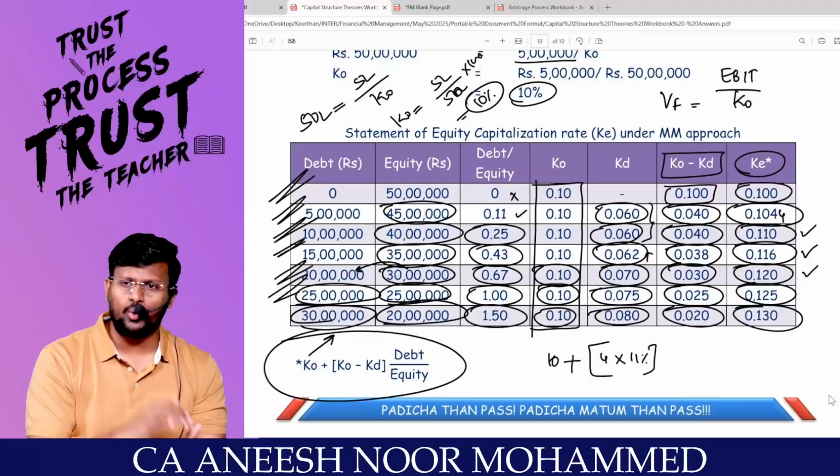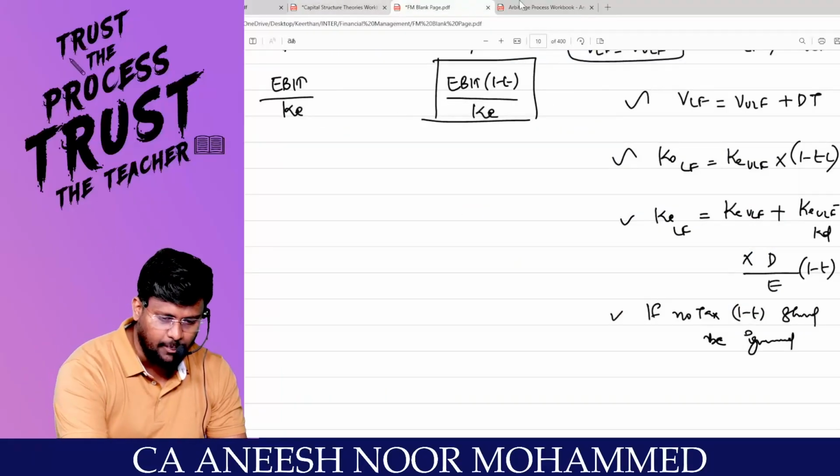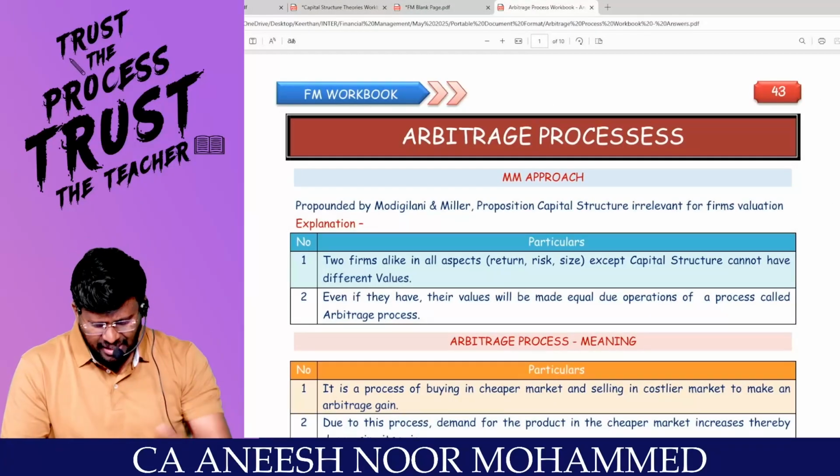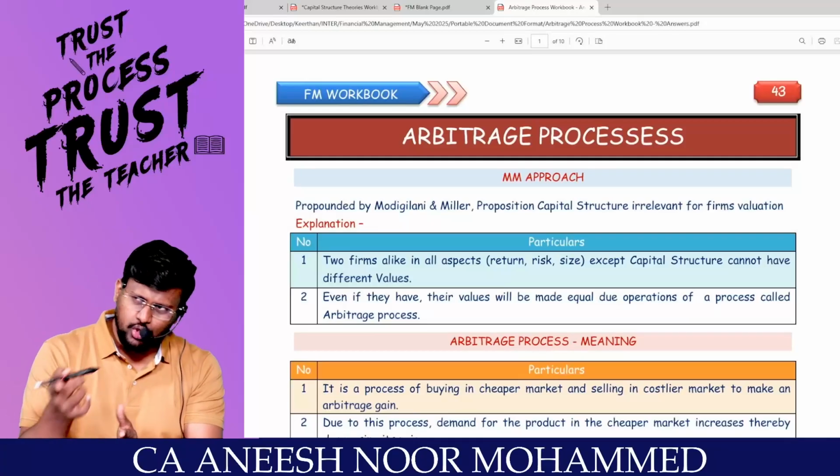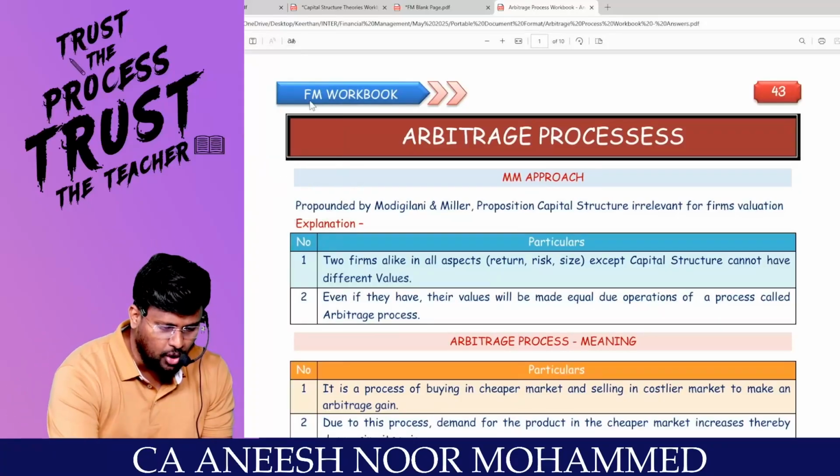In the coming slot, we are going to talk about what is primary arbitrage and what is secondary arbitrage. Are you all really with me? Have a revision of the provisions we discussed, and also come back with the three questions. We will complete the next beautiful concept called the arbitrage process.